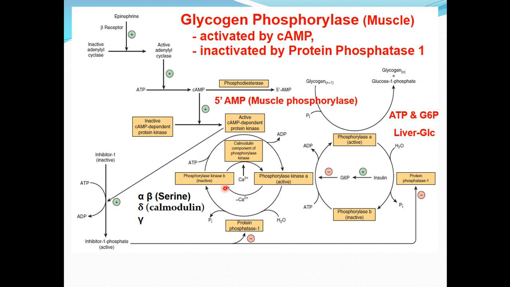Muscle phosphorylase kinase is a tetramer composed of alpha, beta, gamma and delta subunits. The alpha and beta subunits contain serine residues that are phosphorylated by cyclic AMP dependent protein kinase. The delta subunit is identical to the calcium binding protein calmodulin and binds 4 calcium.